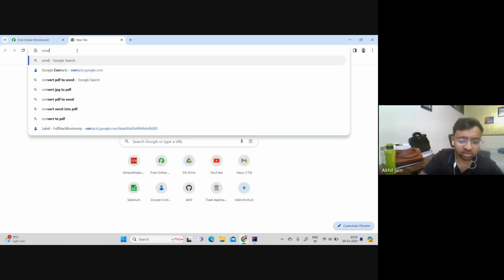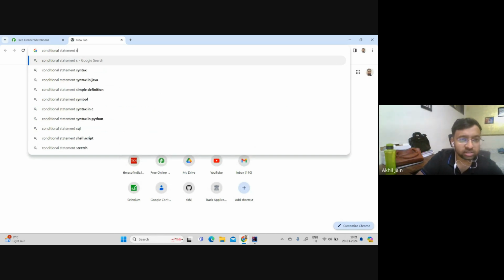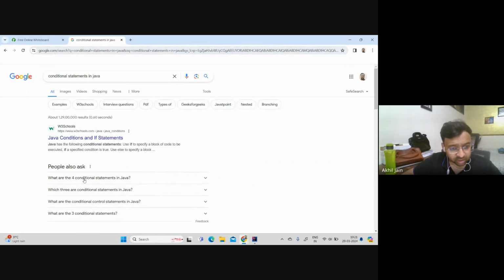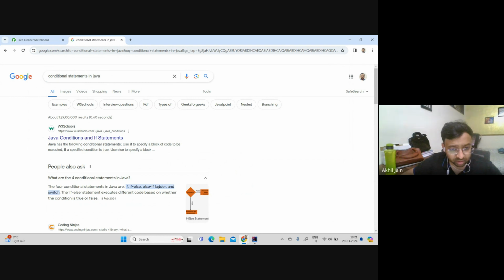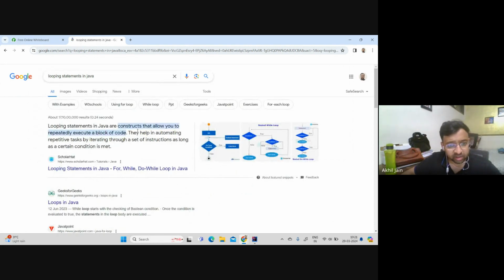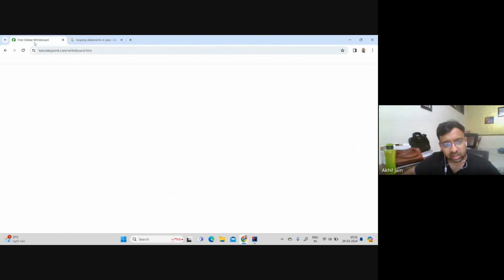Conditional statements in Java. Okay. What are the four conditional statements in Java? Let me see. You can see here, the conditional statements in Java are if, else if, and switch, which we just discussed. Even the ternary operation, which is like a shortcut of an if else, is also a part of it, I believe. What are the looping statements? Looping statements in Java are constructs that allow you to repeatedly execute a block of code. Okay. So let's just segregate this into two categories only.